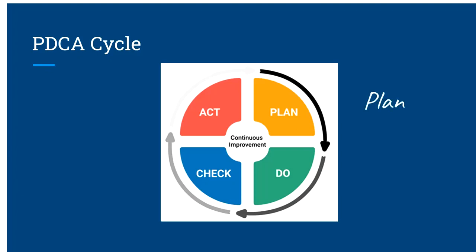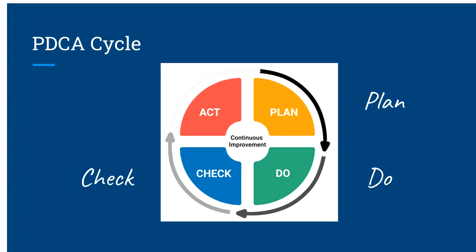Plan. Determine and assess occupational health and safety risks, occupational health and safety opportunities, and other risks and other opportunities. Establish the occupational health and safety objectives and processes necessary to deliver results in accordance with the organization's occupational health and safety policy. Do. Implement the process as planned. Whatever you have planned, just do it.